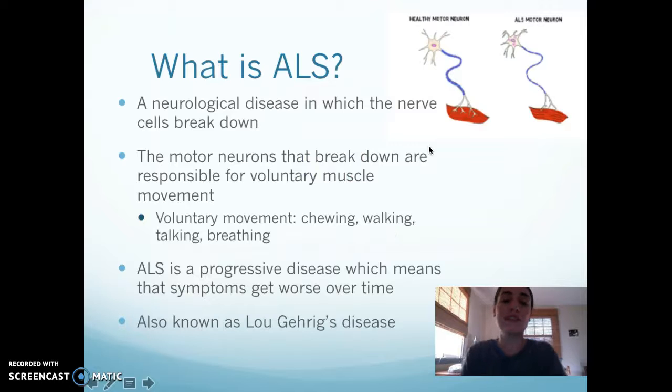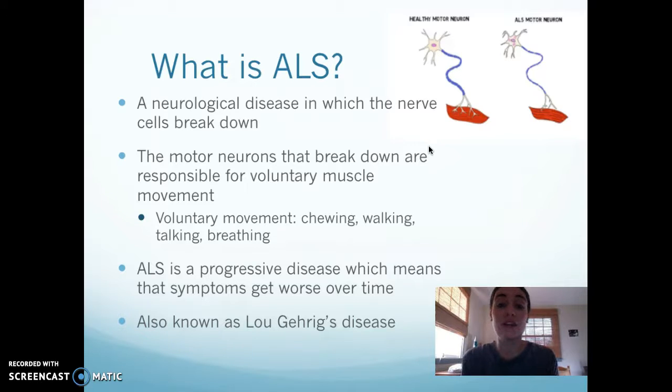What is ALS? ALS is a neurological disease in which the nerve cells break down. These motor neurons that break down are responsible for voluntary muscle movement. So voluntary movement is things that we have control over and we are aware of. So this is things such as chewing, walking, talking, and breathing. ALS is a progressive disease, so that means that it'll get worse over time.